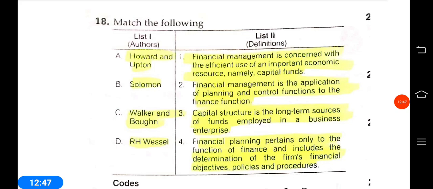Capital surplus is the long-term source of funds employed in the business enterprise. Financial planning pertains only to the functions of finance and includes the determination of the firm's financial objectives, policies and procedures. For this question, we should properly know these authors and financial management persons.